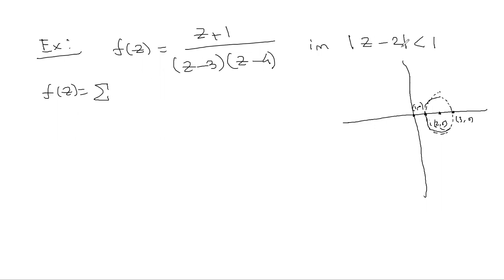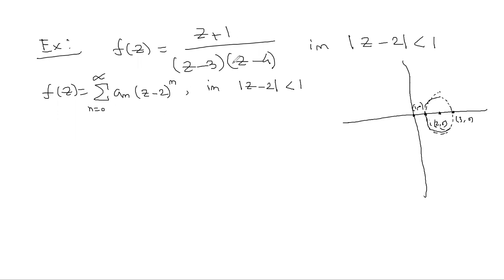What is z0 here? It is 2. So it is a_n times (z minus 2) power n, in this region.